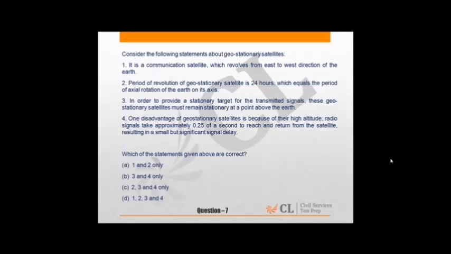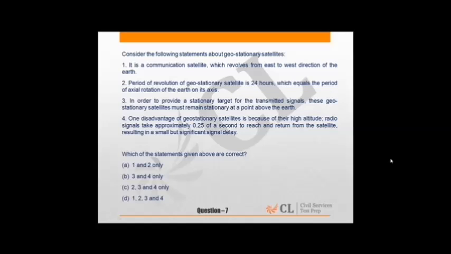Similarly, if we see question 7, this is basically about the science and technology section and about space research, like geostationary satellites. They have given 4 statements. We have to find which are correct.